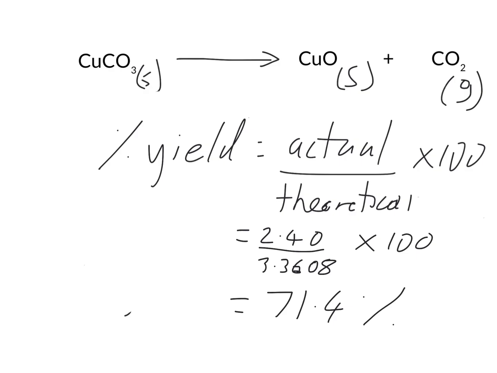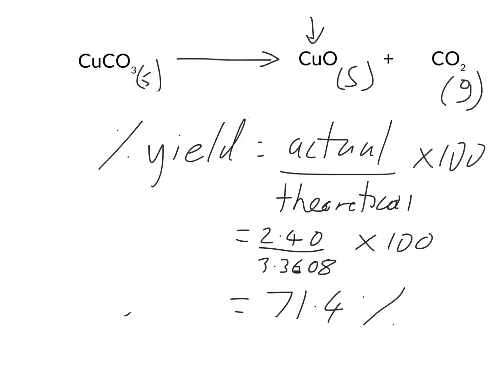Now, very important to note here, we made a lot of assumptions to calculate this value. We assumed that all of the copper carbonate has reacted, so that the mass at the end that we weighed is only copper oxide. We also assumed that none of the copper carbonate escaped, and so we made a few assumptions to get to this value. But that is one of the things you have to do when you're calculating percentage yield. You can critique those assumptions based on the experiment itself and work out whether they were legitimate or not, but just to get into the question and actually do some calculations, that's what we did. And so our number gets us to 71.4.